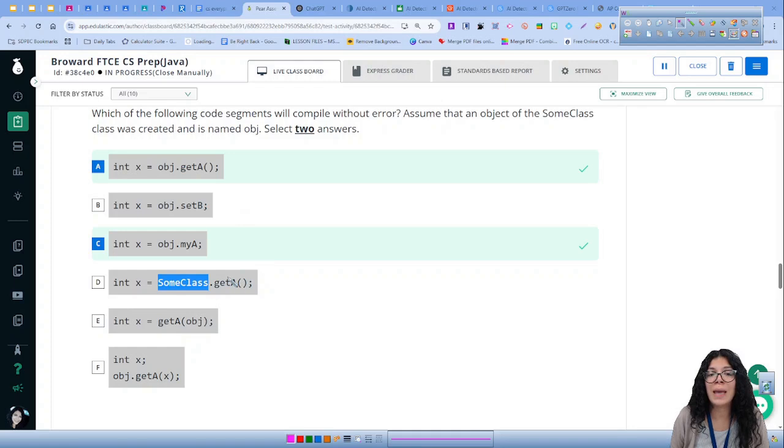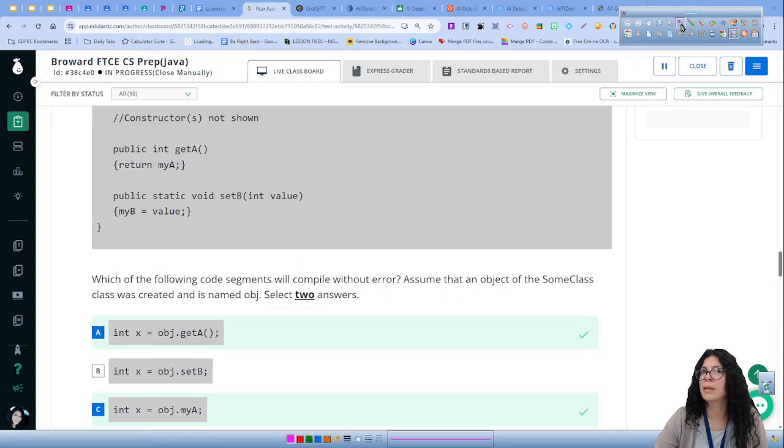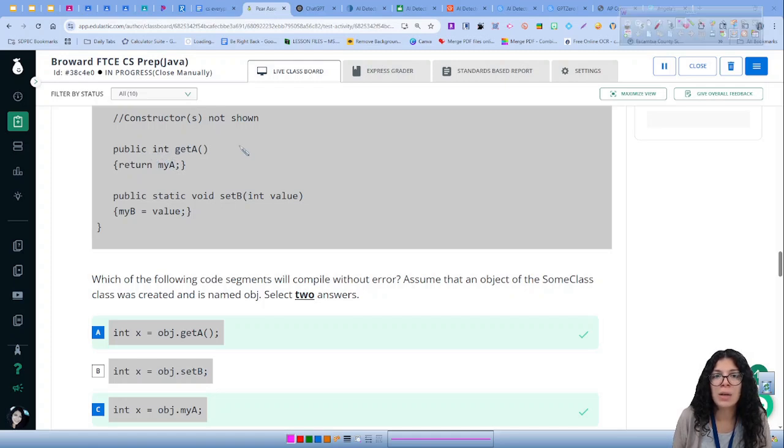Now, getA is a non-static method, okay? Notice that in the method header, we do not see the keyword static. So that means that getA is what is considered non-static.